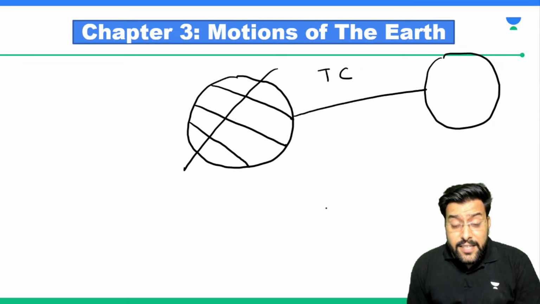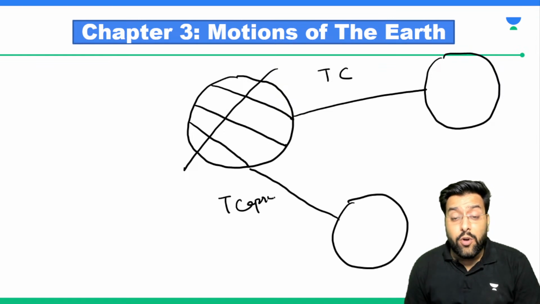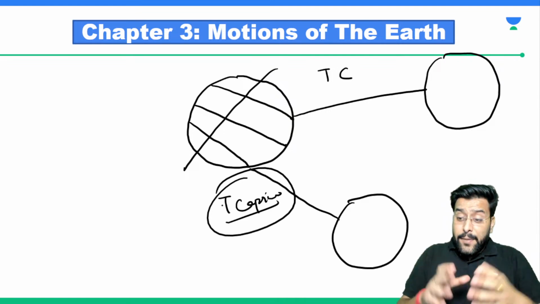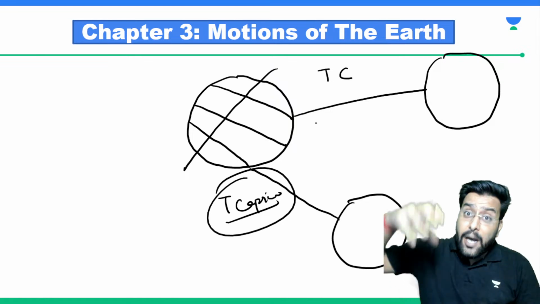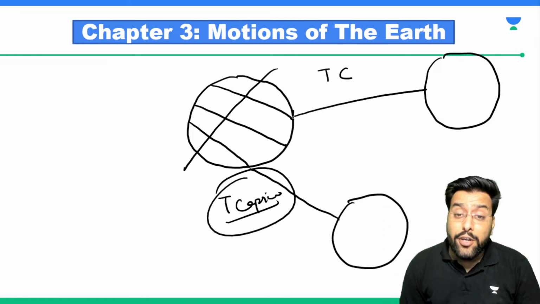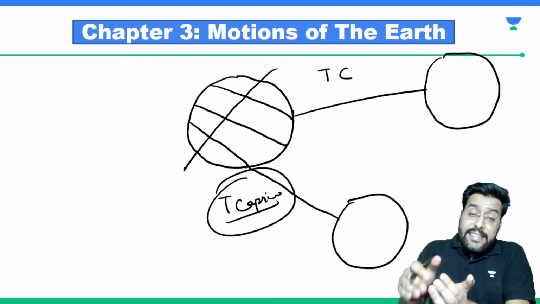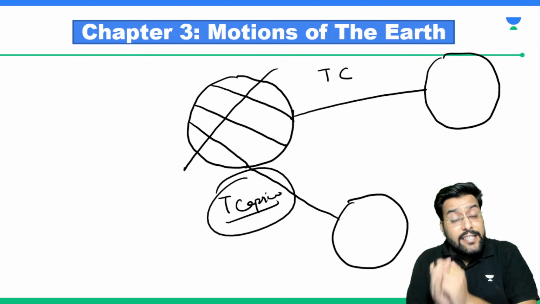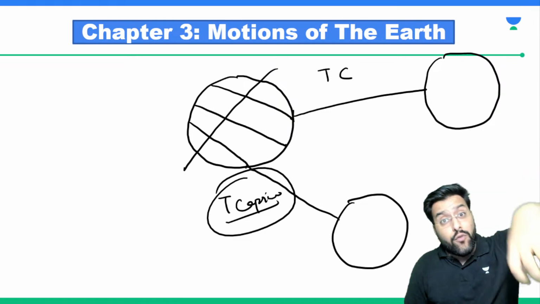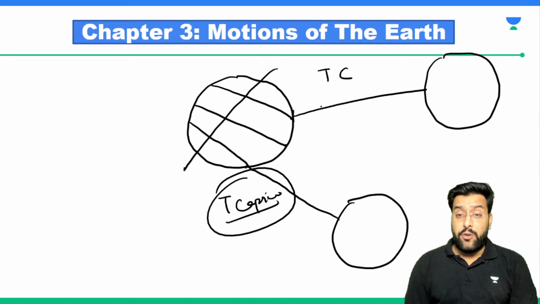But after sometimes the Earth changes its position such that the sun comes directly above the Tropic of Capricorn. But remember, no matter how the Earth changes its position, sun will never come directly overhead beyond Tropic of Cancer and beyond Tropic of Capricorn. So the maximum variation of Earth with respect to sun in such a manner that sun is directly overhead any points on the Earth is between Tropic of Cancer and Tropic of Capricorn.